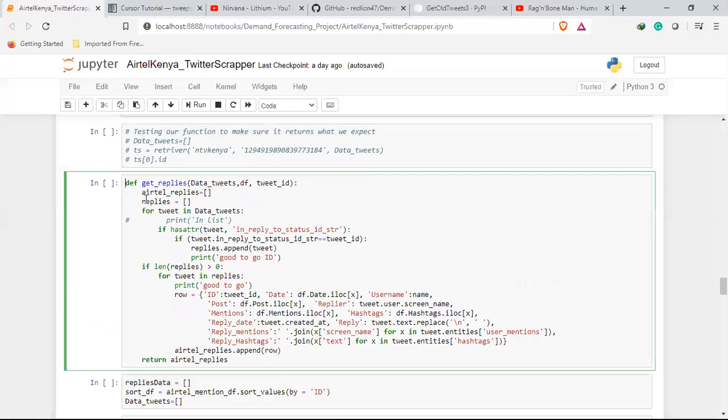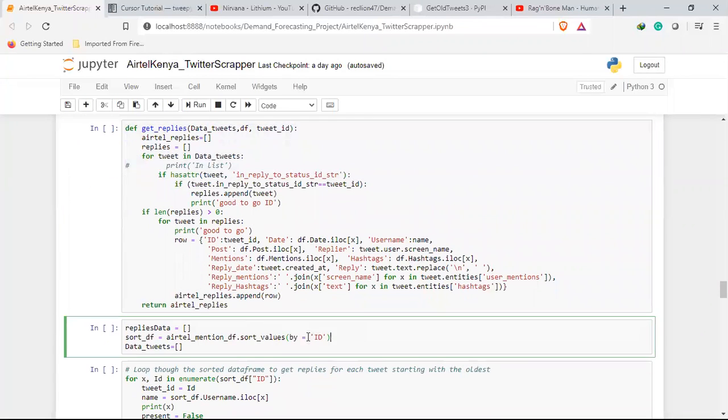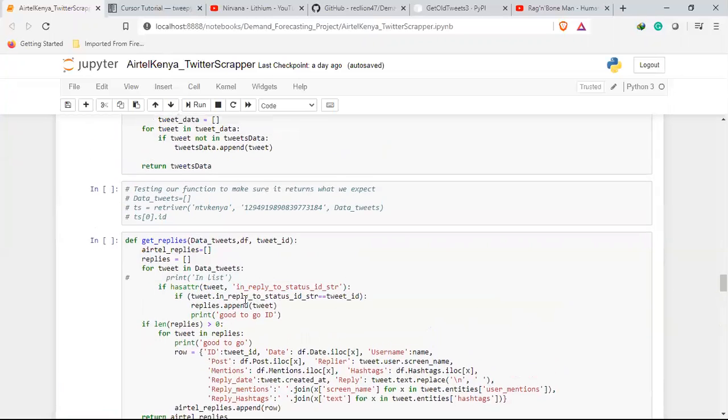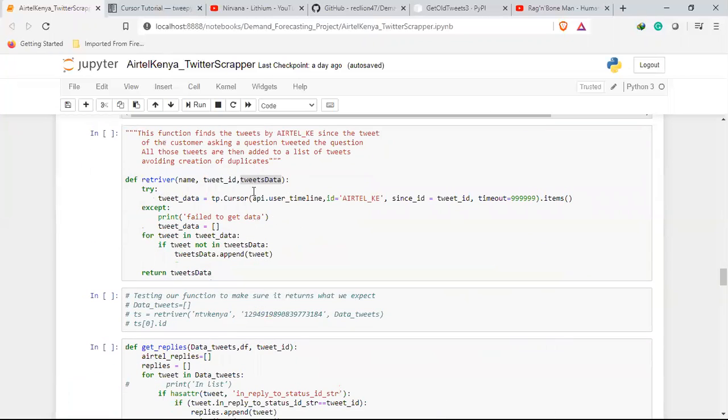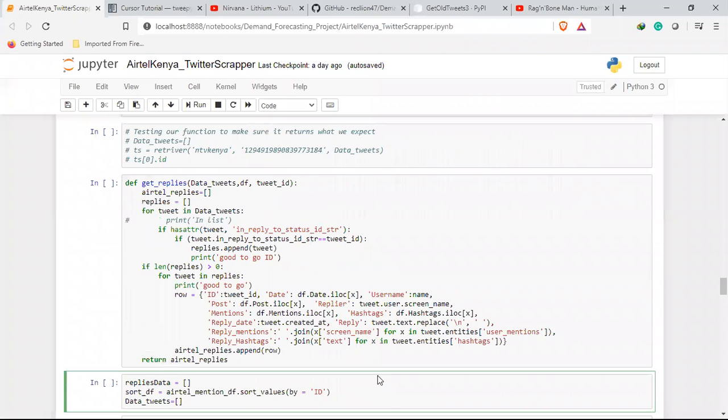Then another function that I created was the get replies. What I did was, after retrieving these tweets, I sorted my tweets with the oldest coming first to the current. So if I look for tweets since the oldest tweet was tweeted, it will give me so many tweets, including tweets that have currently been loaded.